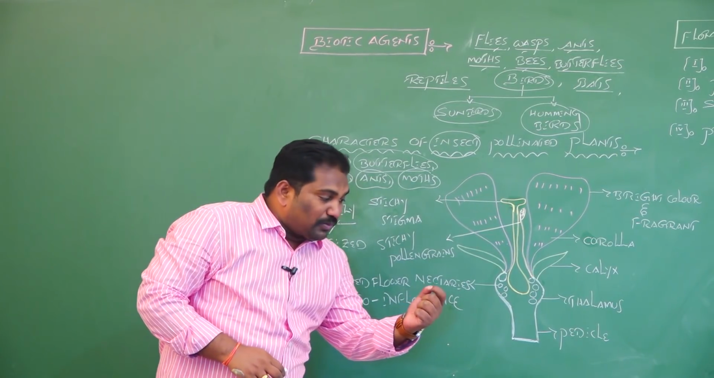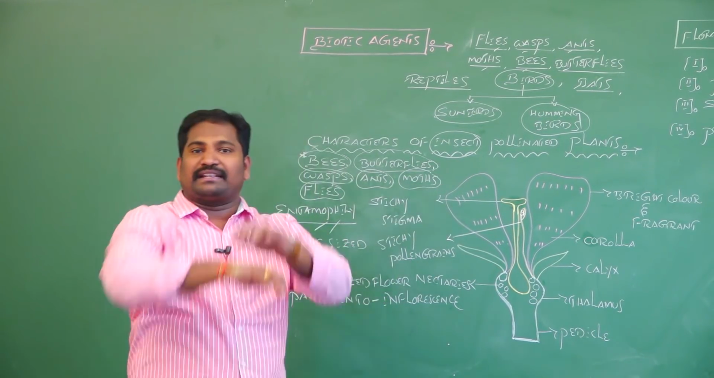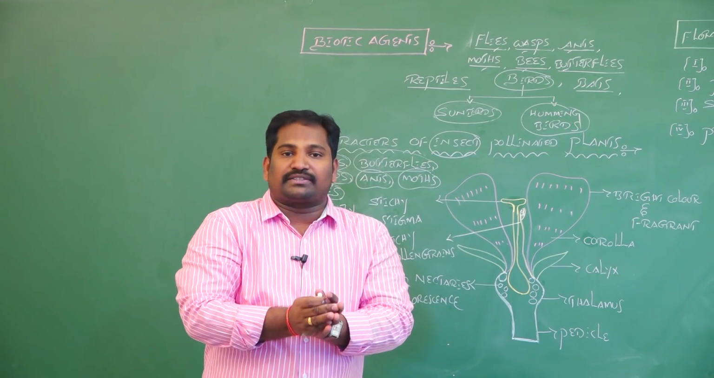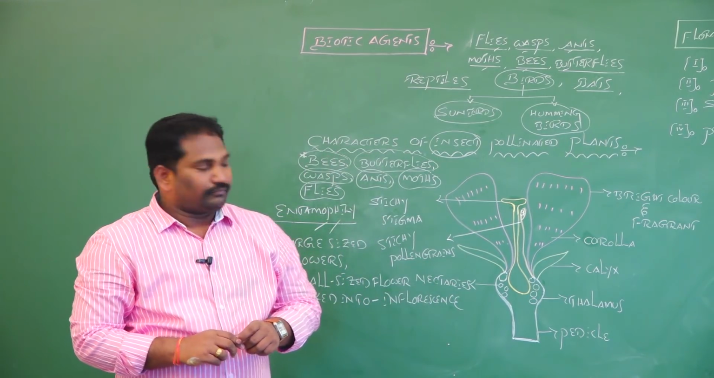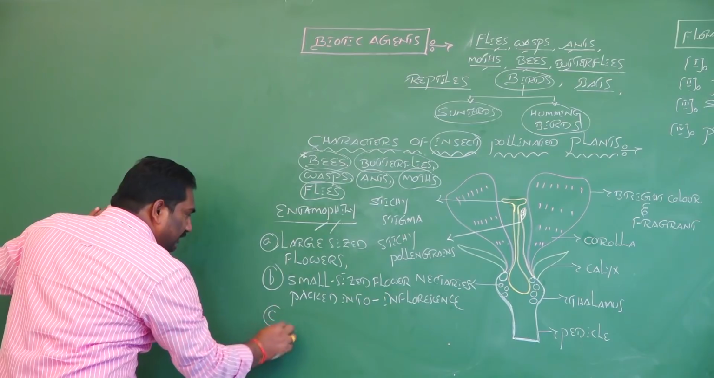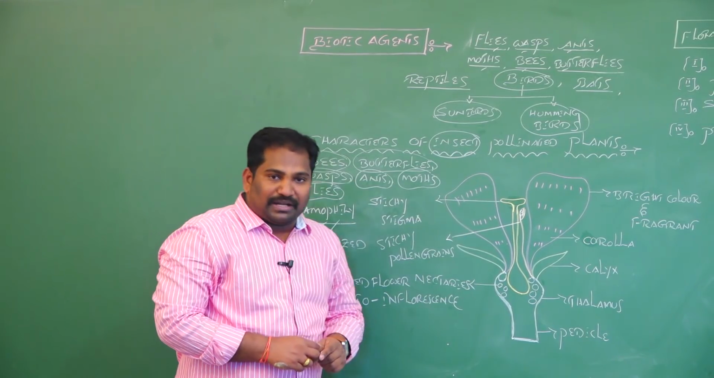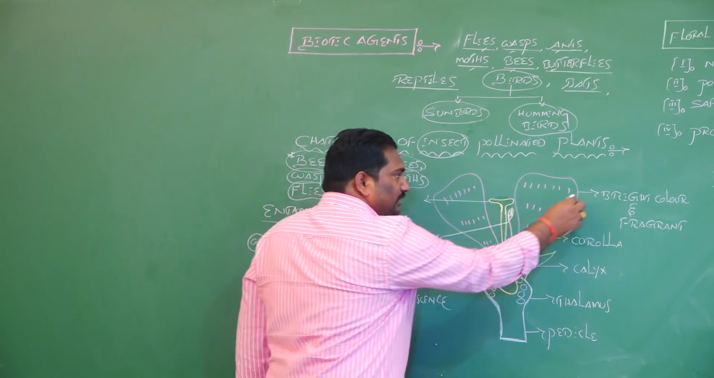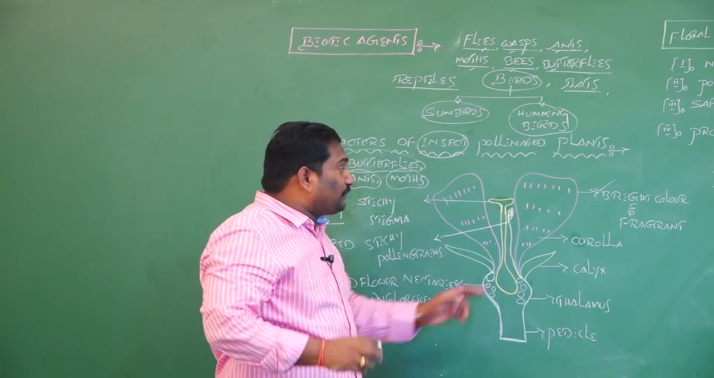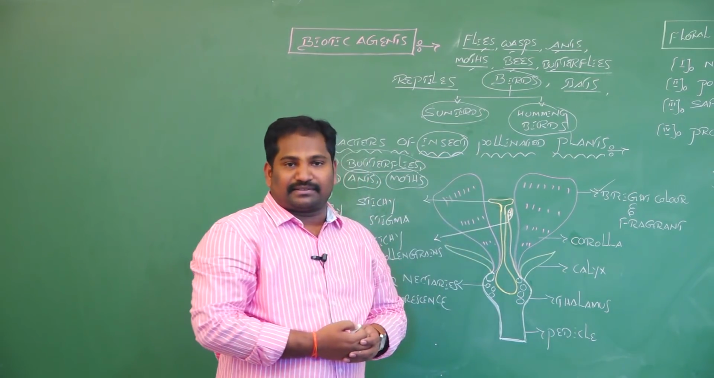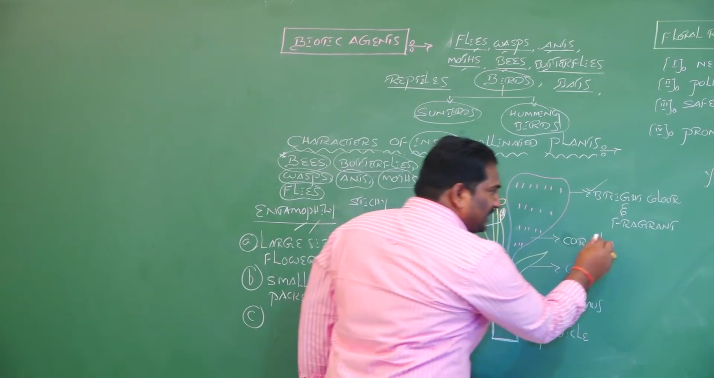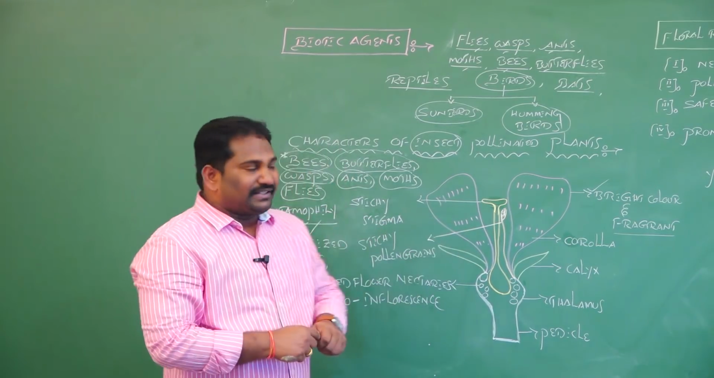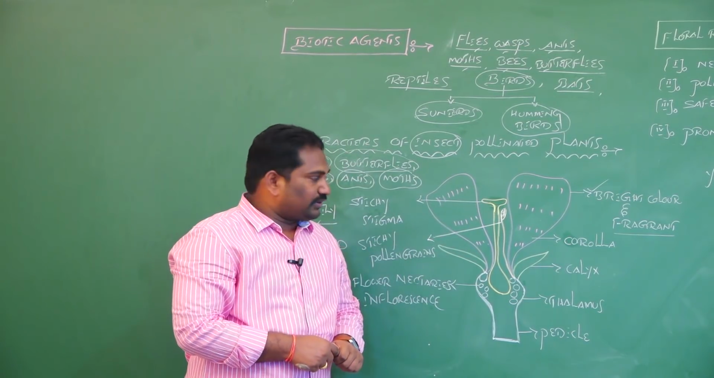And the plants having small sized flowers, these are not visible to insects. For visibility, all these small sized flowers are packed into inflorescence so that insects can see them. The third characteristic feature of insect pollinated plants is that they have bright colored or colorful organs to attract insects. And insect pollinated plants produce fragrance or smell to attract insects. That is the fourth characteristic feature.